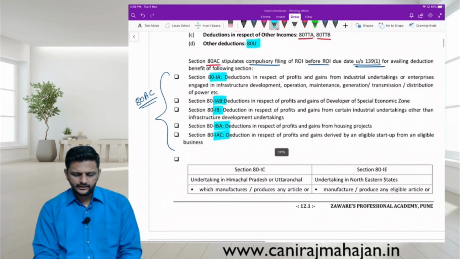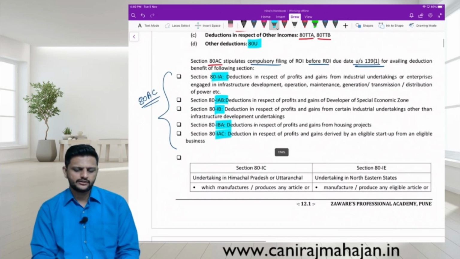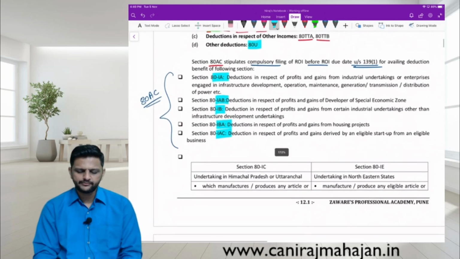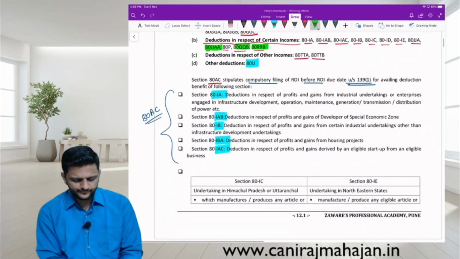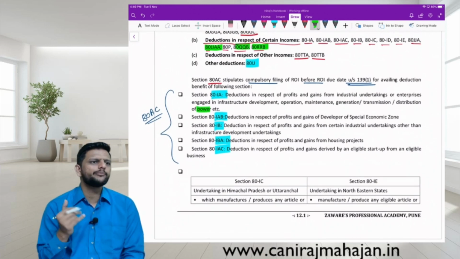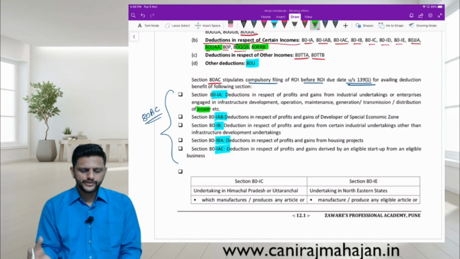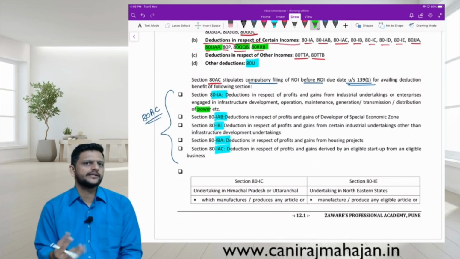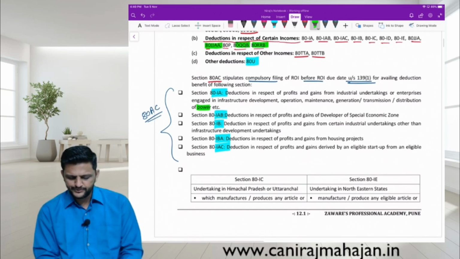What is 80IA? PGBP income from an industrial undertaking or enterprise engaged in infrastructure development, operation, maintenance, generation, transmission, distribution of power. Are you following? There is no need to mug up, but just understand this special business now. Power. So here these businesses are encouraged, that's why they are getting some more deductions. Then PGBP in SEZ.